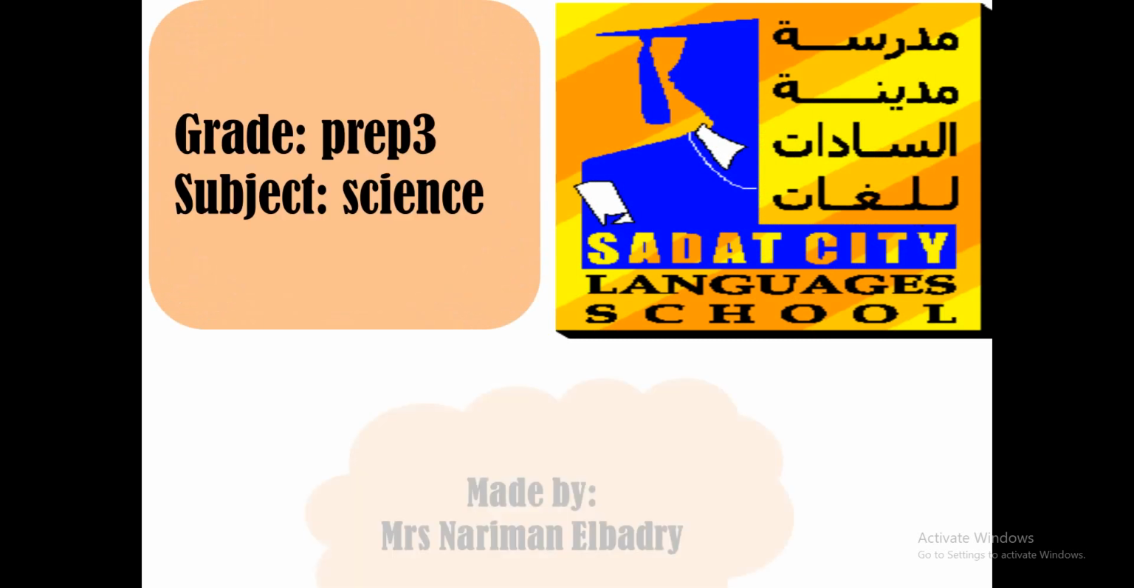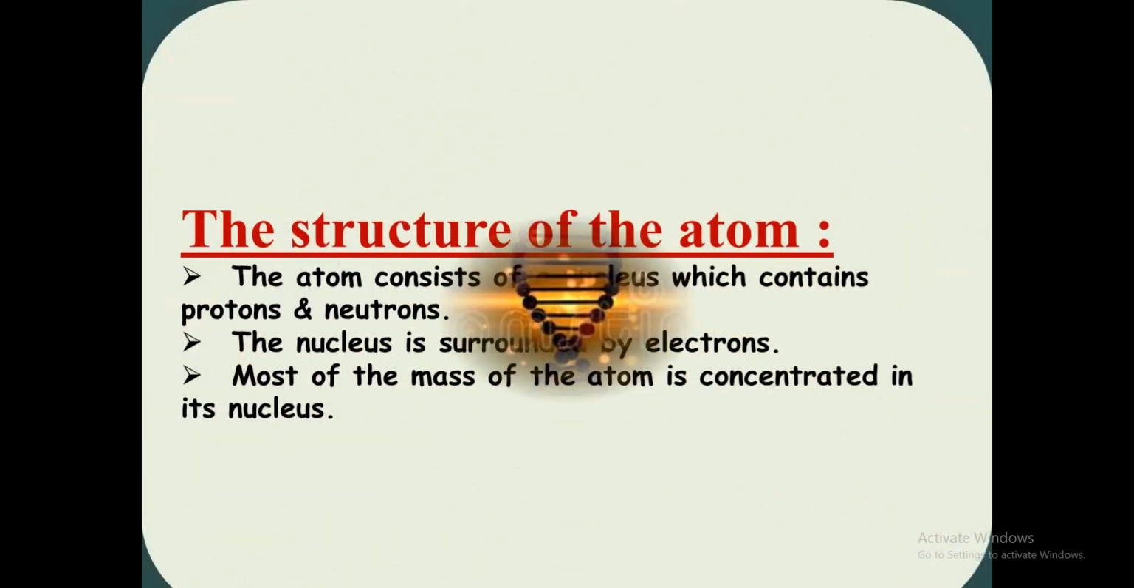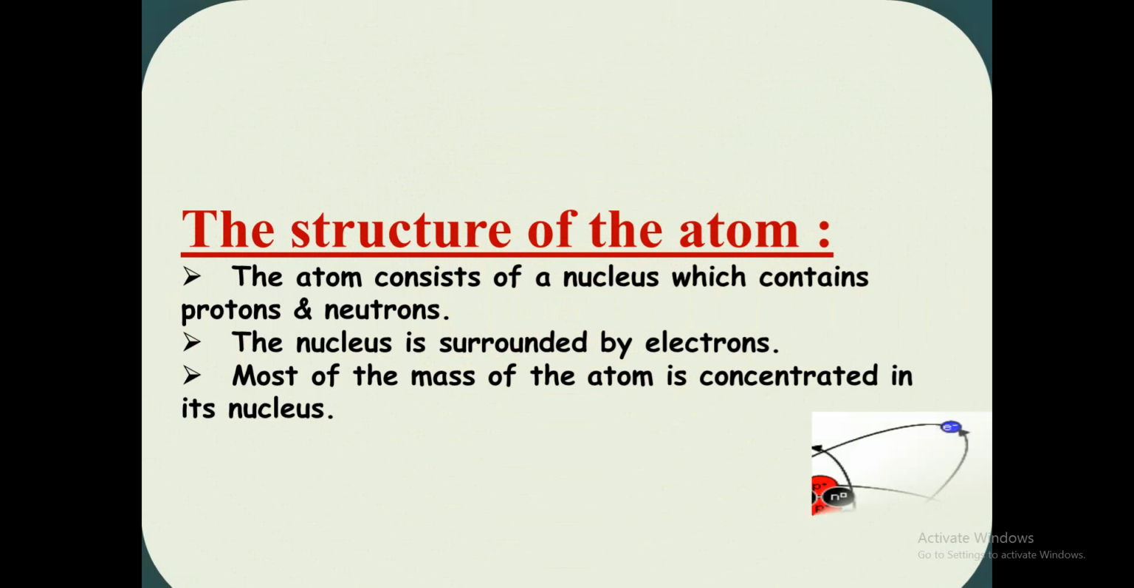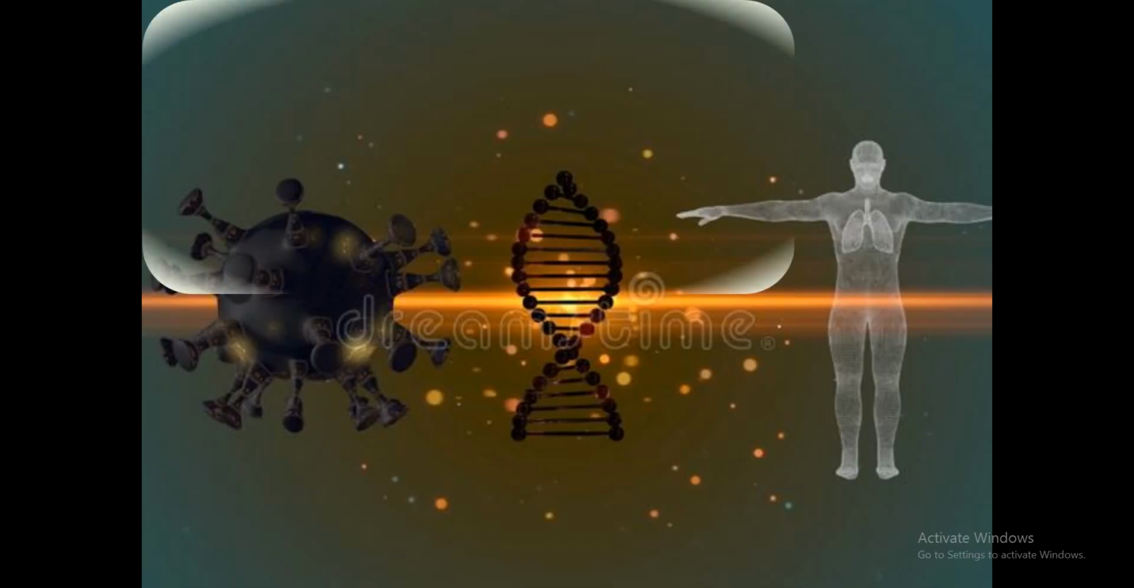Today is the time to talk about some parts that were cancelled last year. First, we will talk about the structure of the atom. The atom consists of a nucleus which contains protons and neutrons. The nucleus is surrounded by negatively charged electrons. Most of the mass of the atom is concentrated in its nucleus.